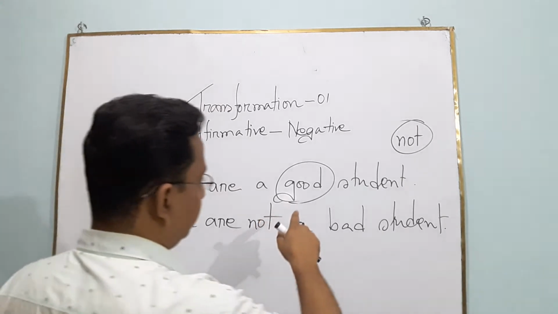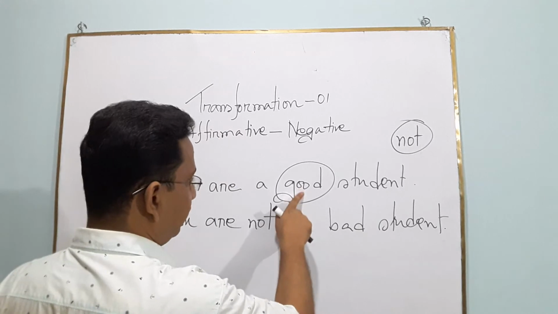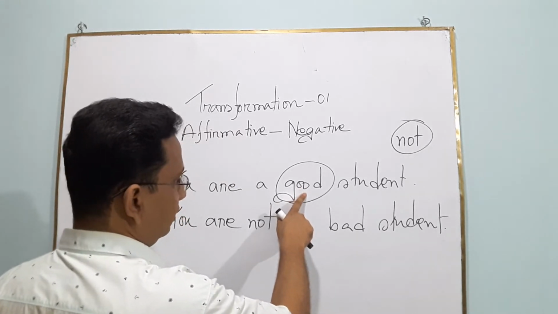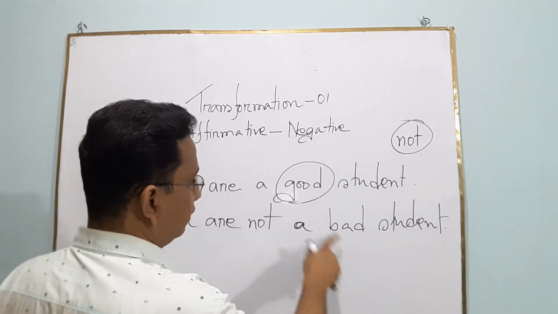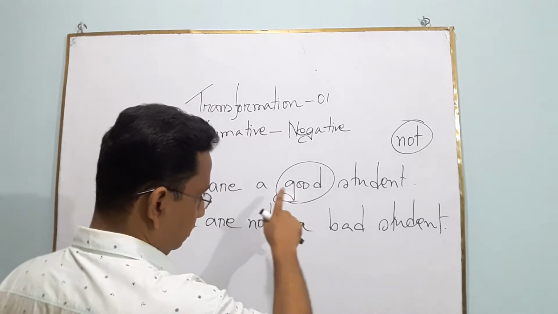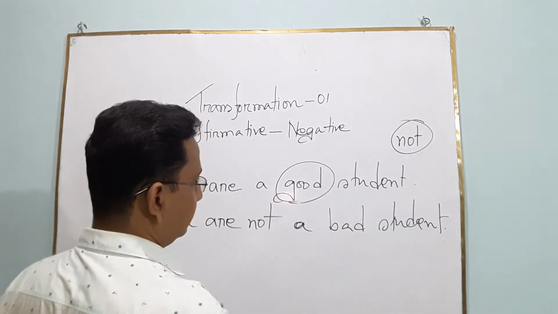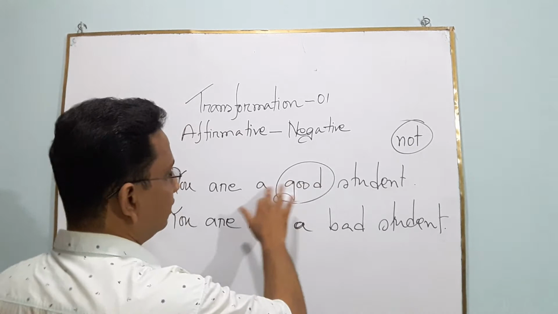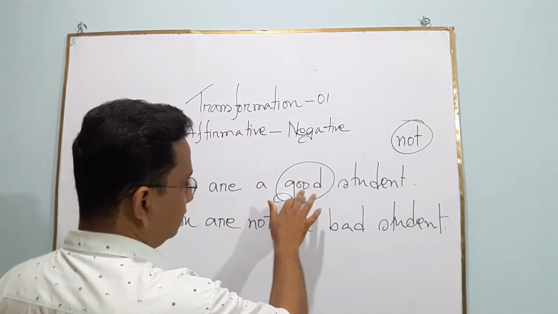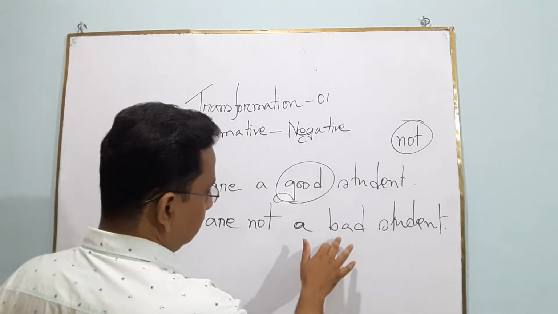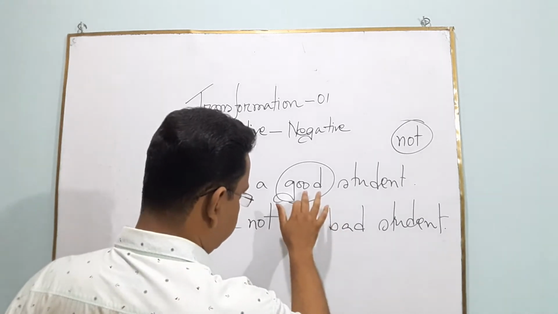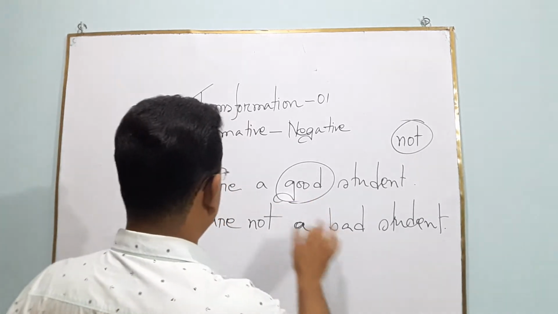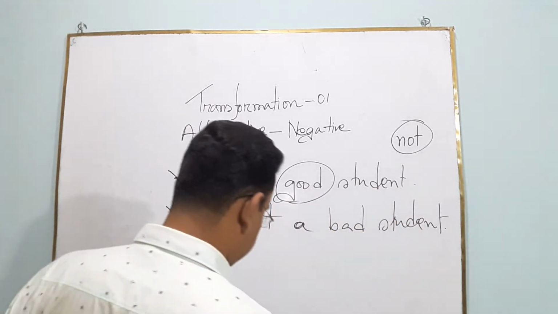Then, if we find any adjective, verb, or adverb in this sentence, we must use the opposite word. And in this sentence, we have found an adjective, and instead of good, we have to use the opposite word of good, that is bad. You are a good student, you are not a bad student.